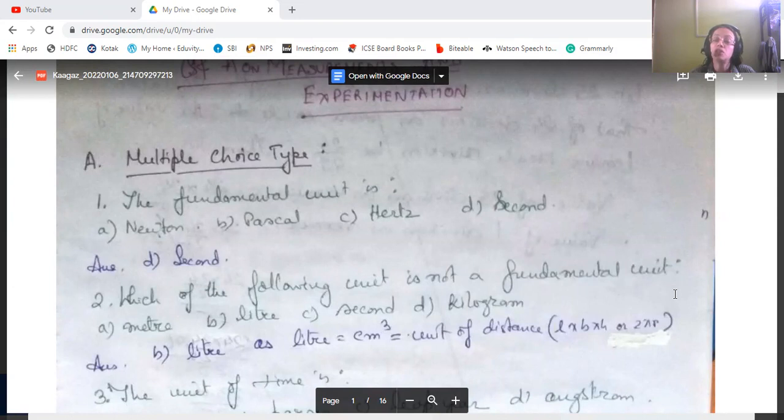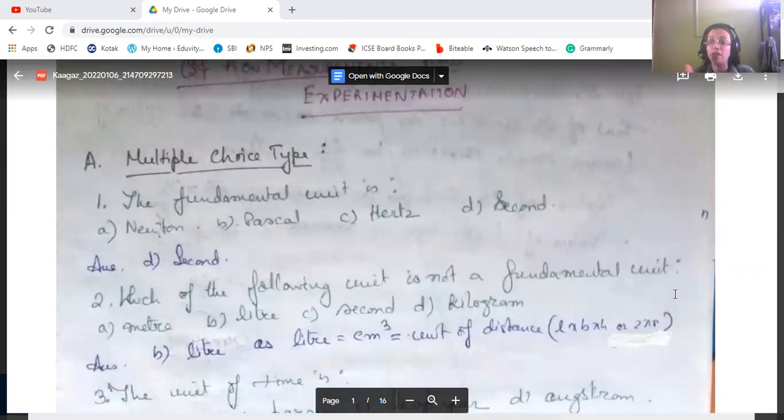which is equal to centimeter cube. 1 liter is equal to 1 centimeter cube. Centimeter is the unit of distance, so that is the fundamental unit.